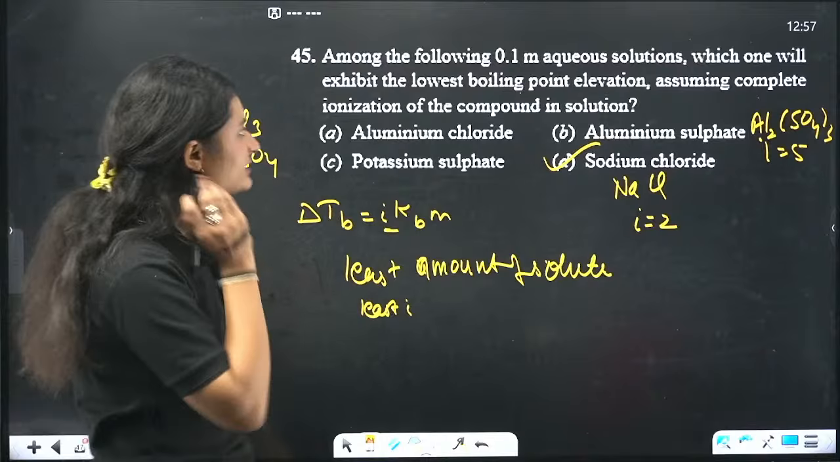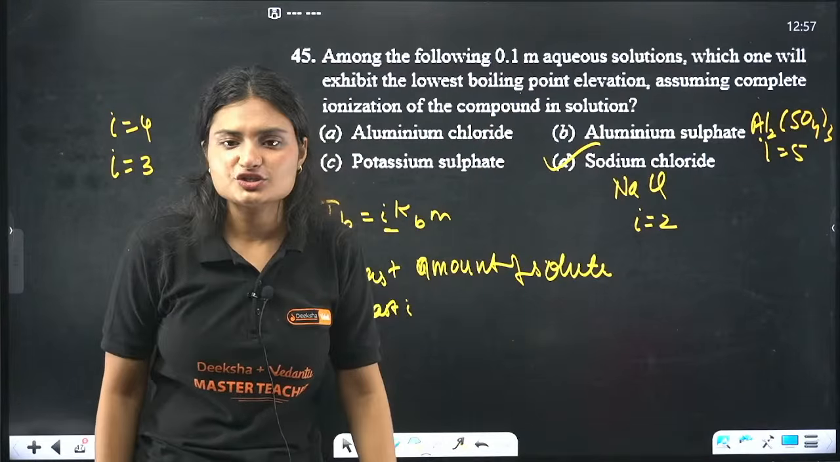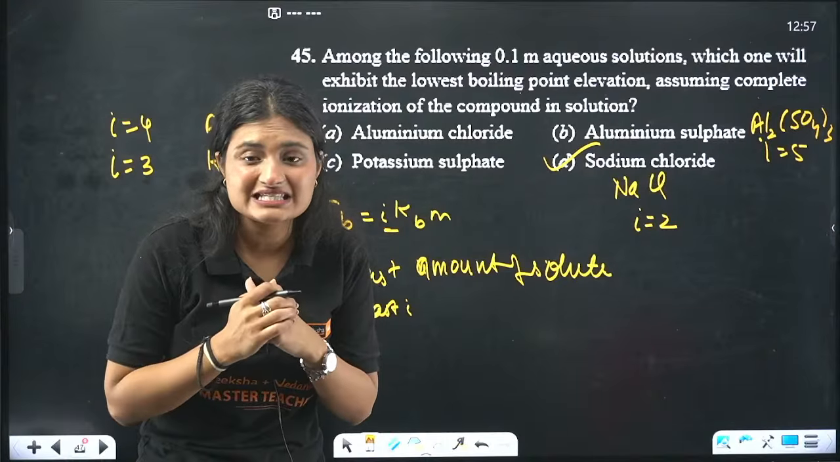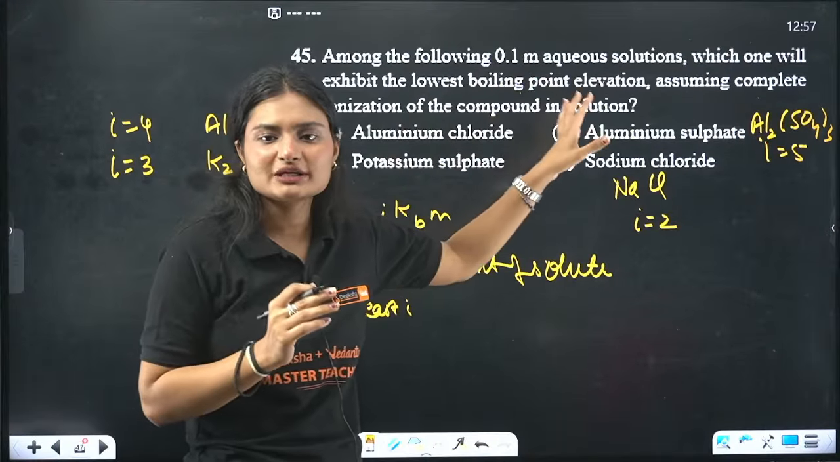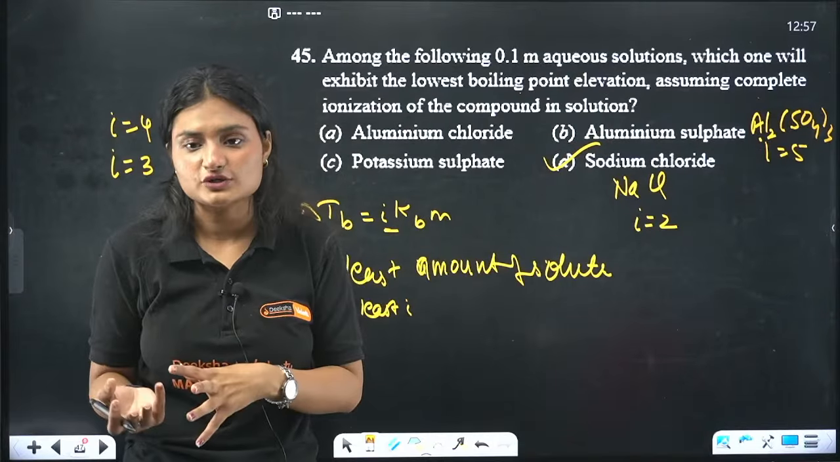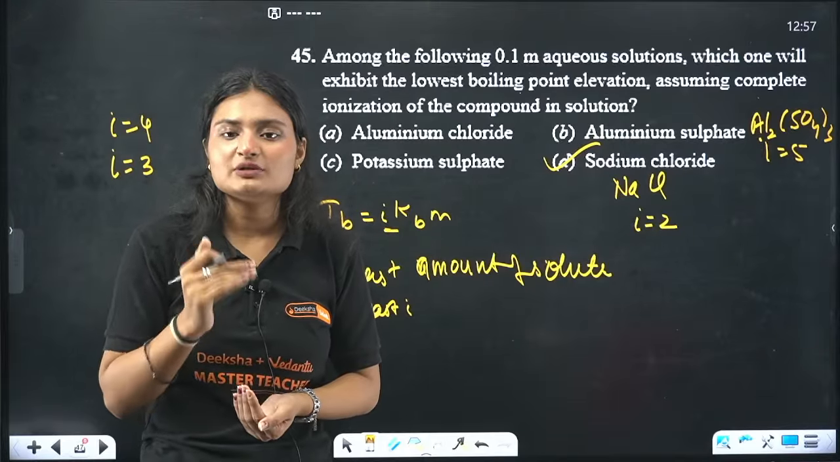So in question 45, we are talking about lowest boiling point elevation. Lowest boiling point elevation means that the least amount of solute is there. Why? Because elevation in boiling point is a colligative property. That means it depends on the amount of solute, or the number of solute particles. If the least amount of solute is there, the elevation in boiling point will be the least.